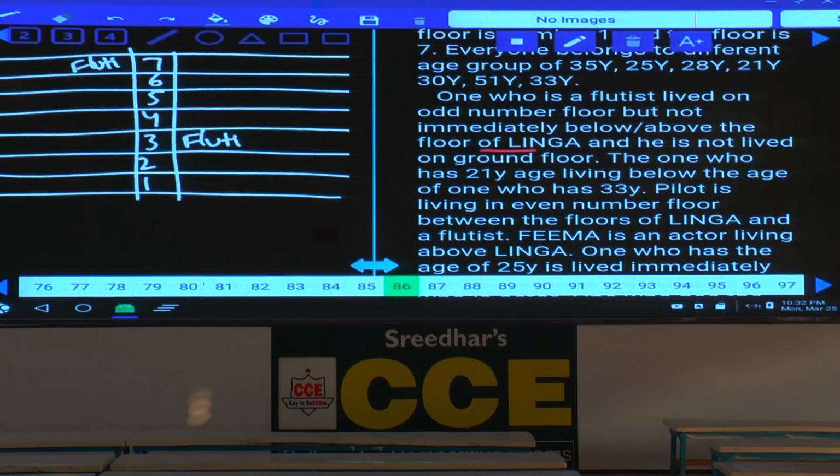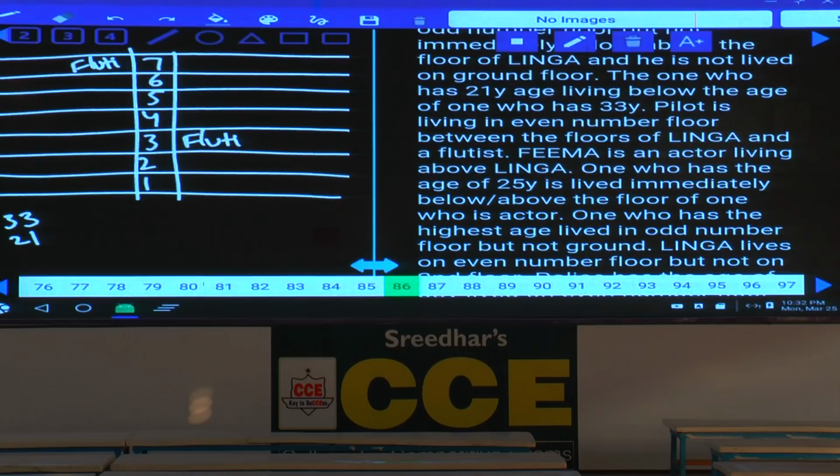Then, the one who is 21 years old lives below the age of 33, and 21 is below 33, the word immediate is not given anywhere here. And pilot is living on an even number floor between the floors of Linga and the flutist. Now even number floor between Linga and flutist, isn't it? Hence how many possibilities do we have? Now between Linga and flutist here.